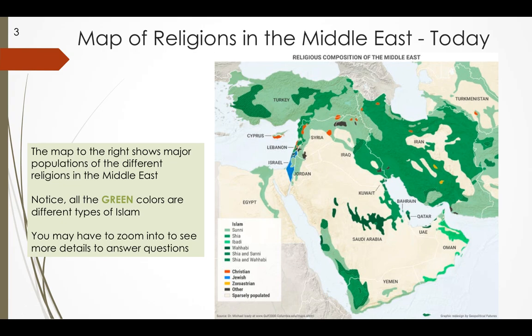Now, on this page, you'll see the map of religions in the Middle East today. Notice all these green colors are Islamic, different sects of Islam. So it's different parts of Islam. Then we have the Christian, Jewish, Zoroastrian, and other religions. You'll notice the Jewish population is concentrated at Israel here. Jewish population used to be all over the Middle East, especially in the big cities. But then in the 1960s, they all went into Israel. Then you'll notice a lot of green. You've got the Sunni in the lighter green and the Shia in the darker green.